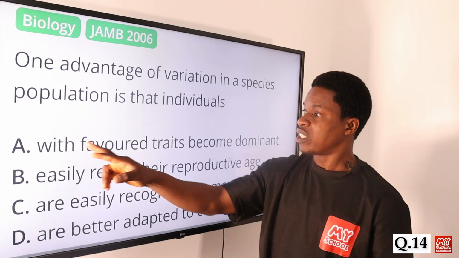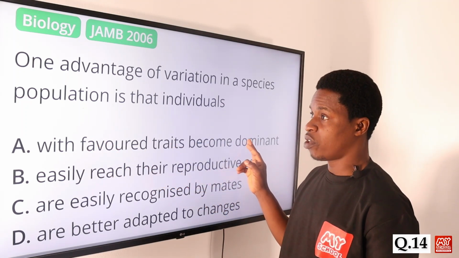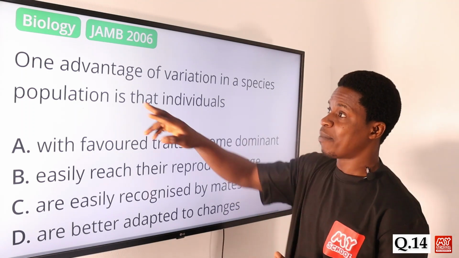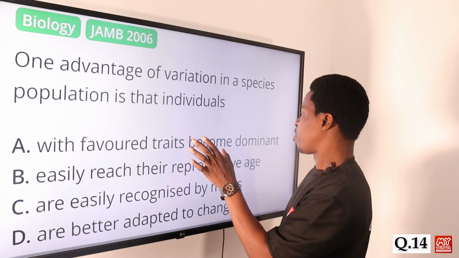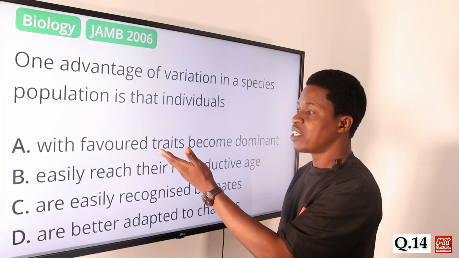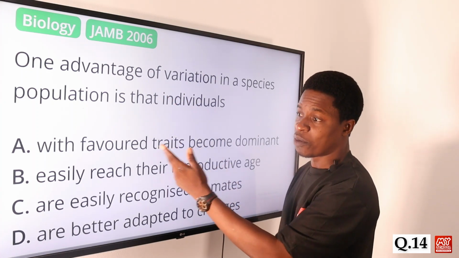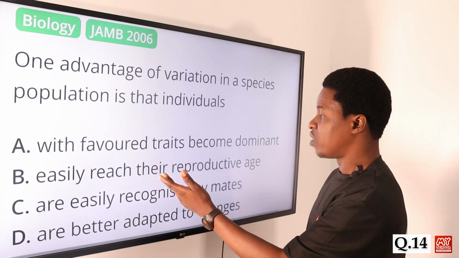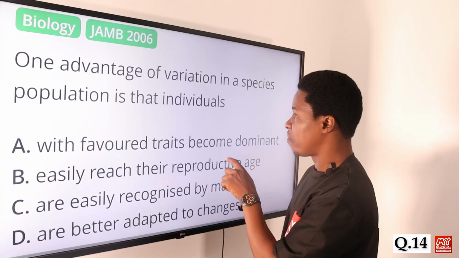Option A says individuals with favored traits become dominant. Of course not, because we are talking about one advantage of variation. What of those that don't have favored traits? Will they still live there? It's not an advantage. Option B says they easily reach their reproductive age.